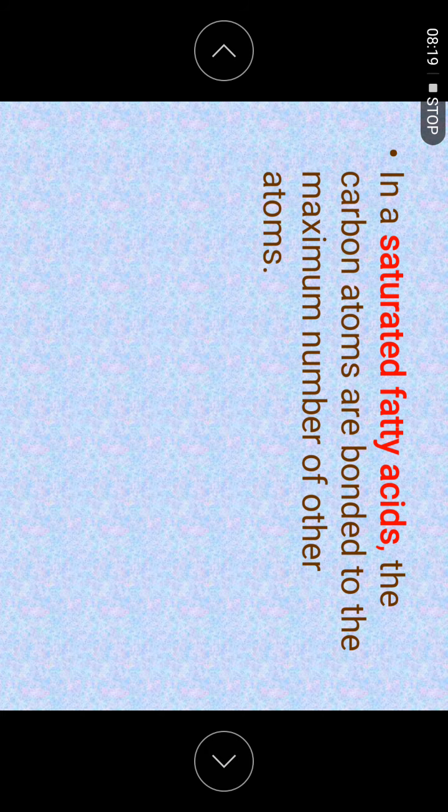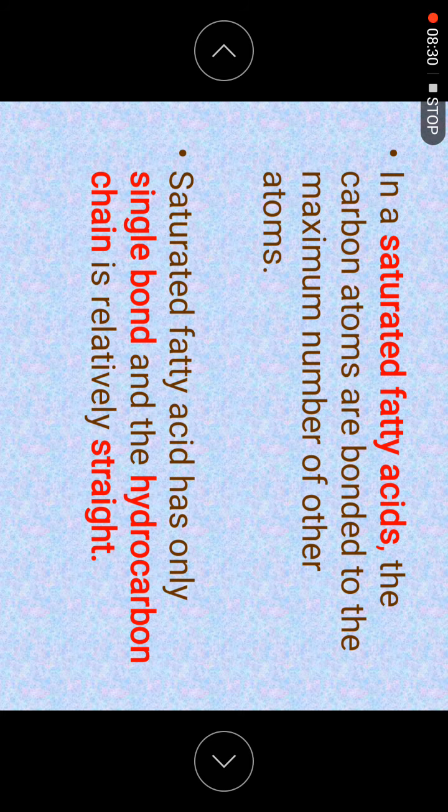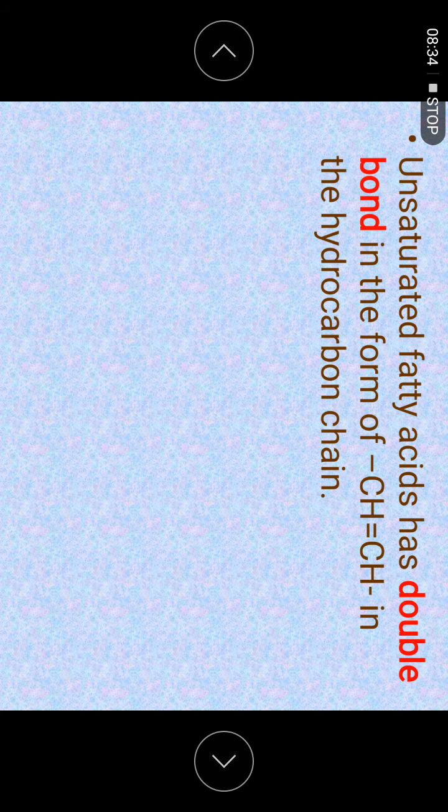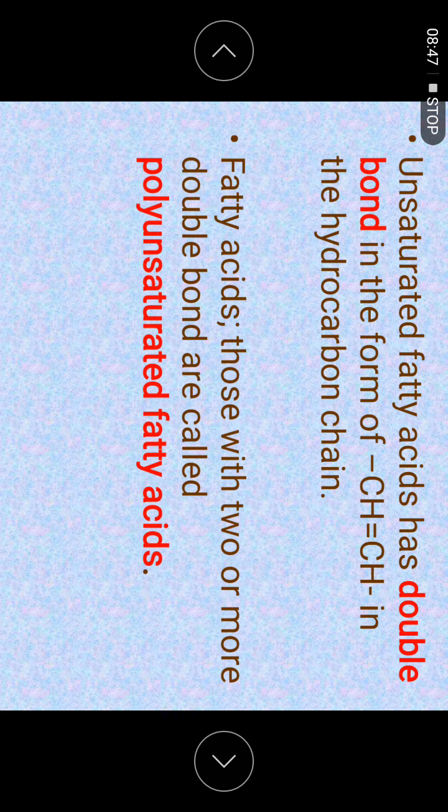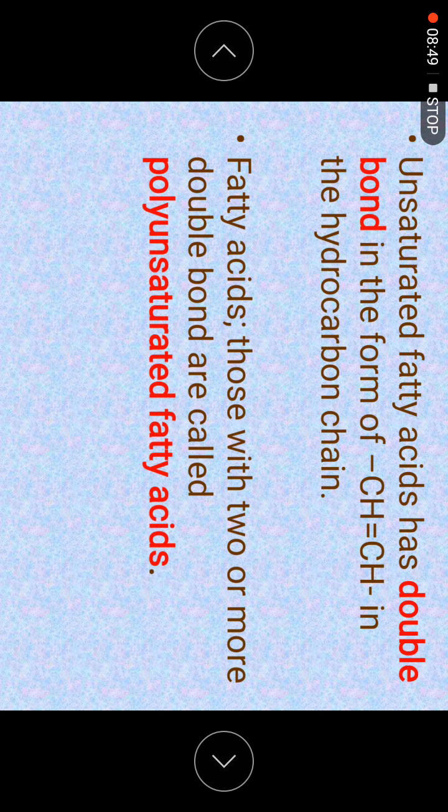Now in a saturated fatty acid, the carbons are bonded to the maximum number of atoms. That means no double bond. Saturated is all single bond. As for oil, we have double bond, C and C double bond. You will learn this in chemistry, how to write this. For now, you just need to know that there is a double bond. How to draw it is not important here. You have to learn it in chemistry.